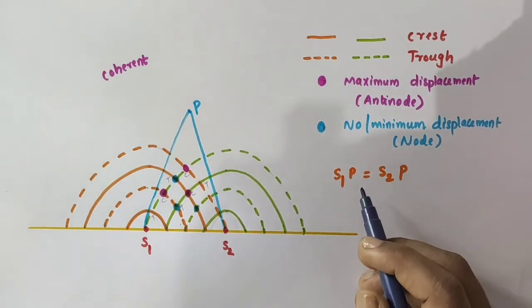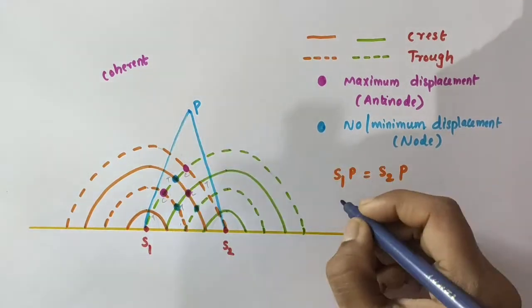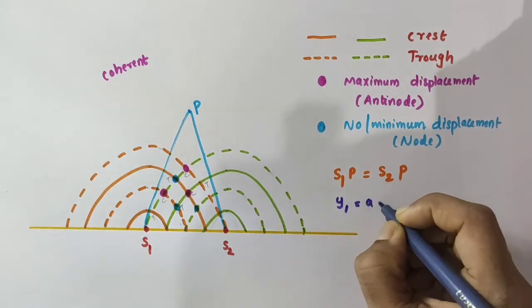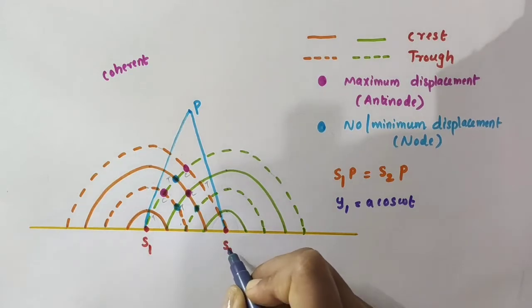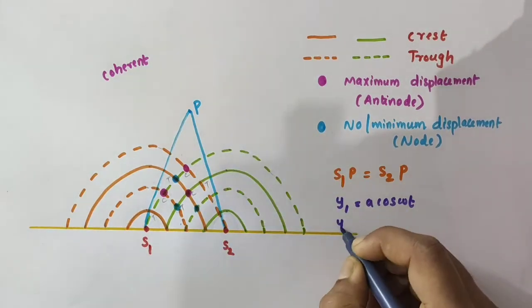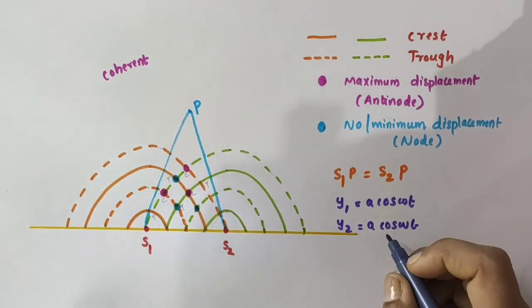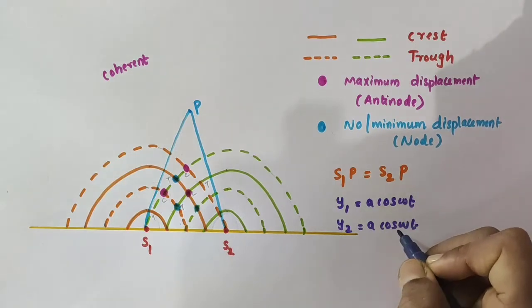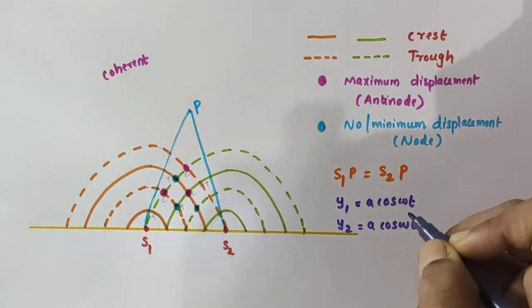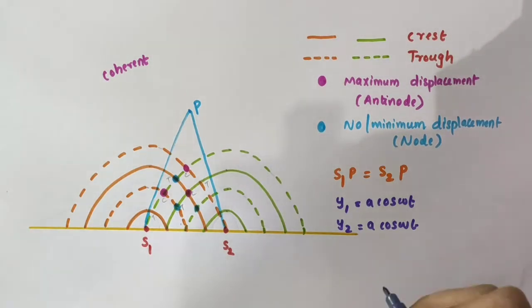Now take the displacement produced by the source S1 at the point P as y1 equal to a cos omega t, and the displacement produced by the source S2 at the point P as y2 equal to a cos omega t again, because we are taking two waves of the same amplitude a and same frequency omega, and they are in phase. That means there is no phase difference between them.